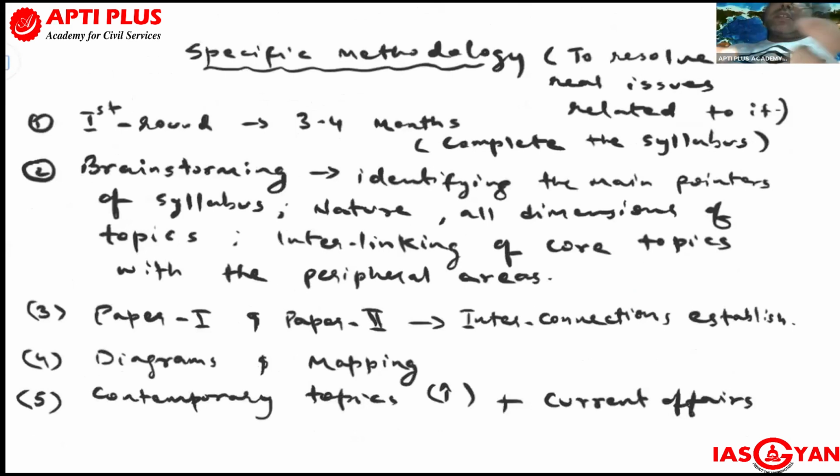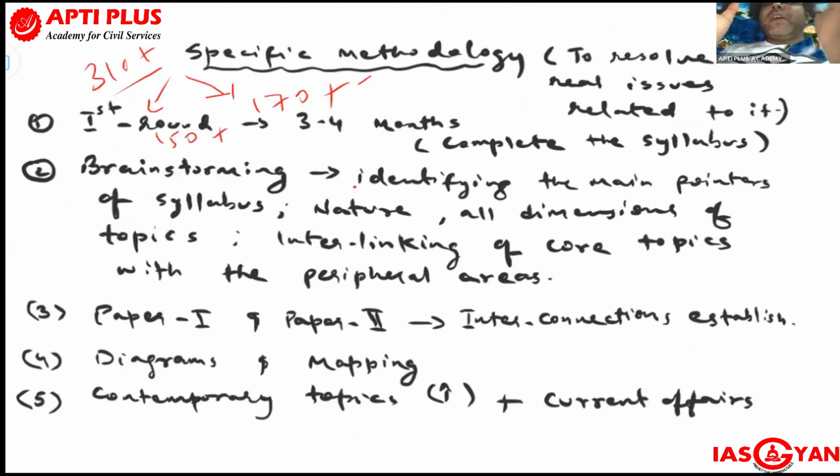How to get the proper marks? Proper marks ka matlab kya? Your target is more than 310 plus marks. In that, you should be thinking 150 in paper 1 and around 170 in paper 2. At least this is the average thinking of every aspirant who is qualifying with a top ranking. If you see the database of the selected and recommended candidates, you will find they are getting marks in this range only, in paper 1 and paper 2.